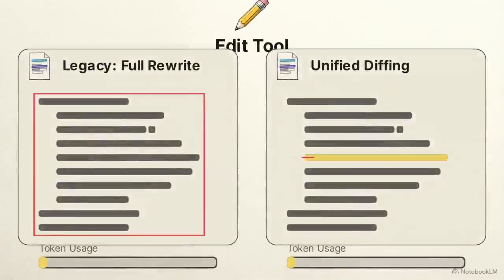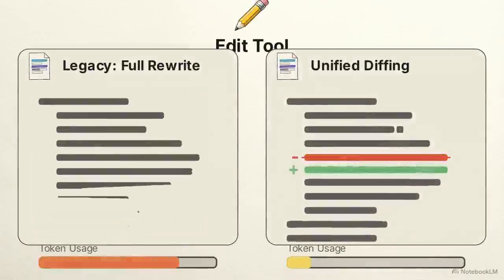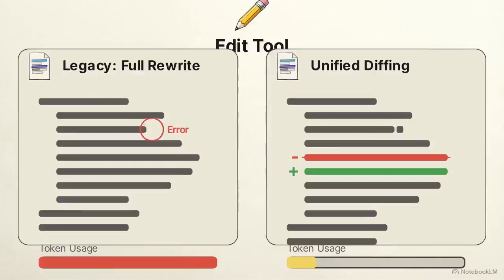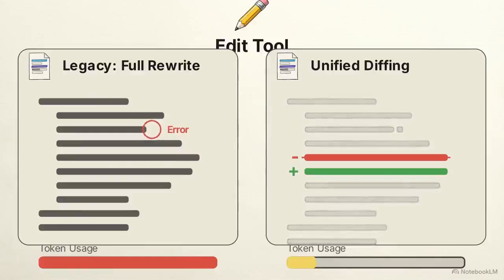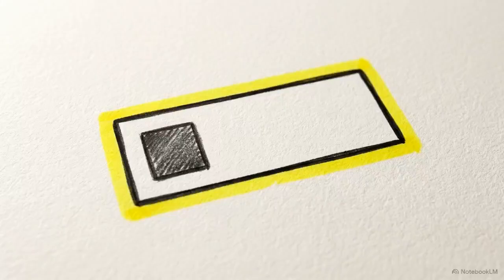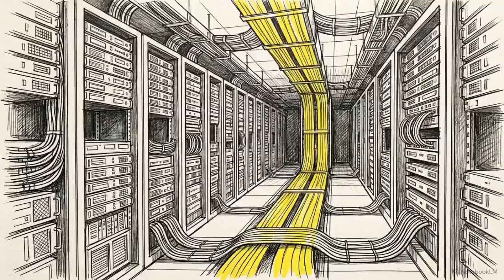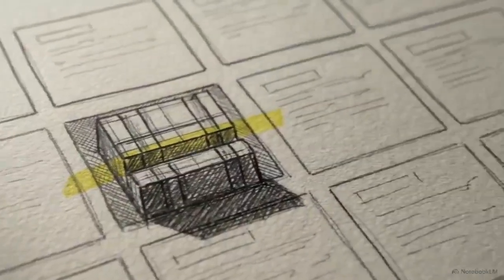The edit tool avoids rewriting entire files. Instead, it employs unified diffing, identifying and replacing only the specific lines that require modification. Unified diffs use fewer tokens and reduce the chance of the model inadvertently changing unrelated code during the rewrite. Bash serves as the primary interface between the model and the operating system. Large language models are well suited for shell interactions because their training data includes vast amounts of bash scripting and terminal command logs. Running in a sandboxed execution environment allows the model to test its own code and observe the results before finalizing a change.